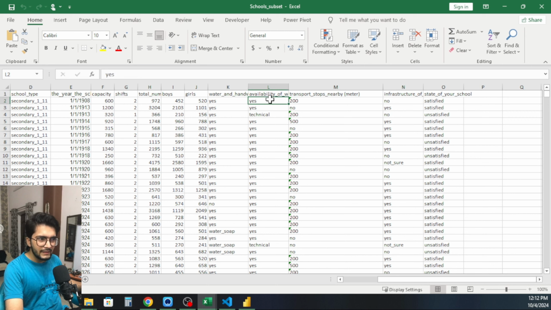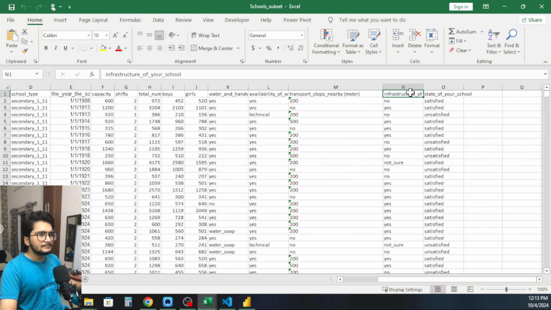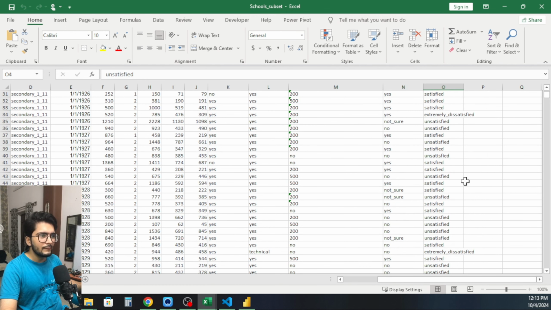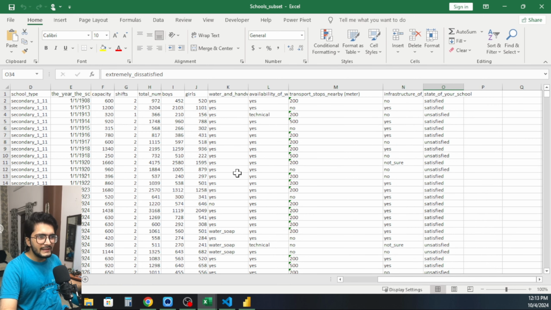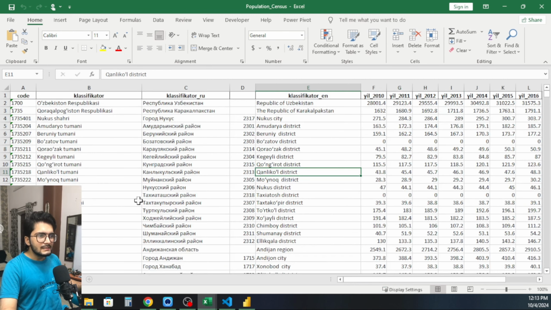Yes, we have. Then there is how far away the transport stop is. So it is 200. There is no transport stop. So these kind of values were there. Then there is the infrastructure of your school, whether there is a proper infrastructure or not, and this is the state of school, like whether the students are satisfied or unsatisfied, or there is one more value that is extremely dissatisfied. So these were the values that we were having, and based upon these values we had to perform a school data analysis.